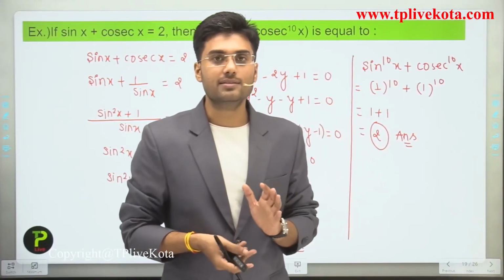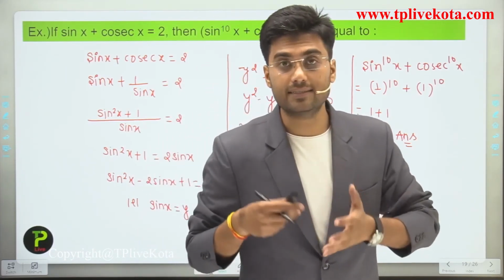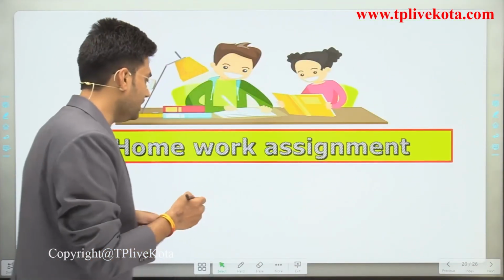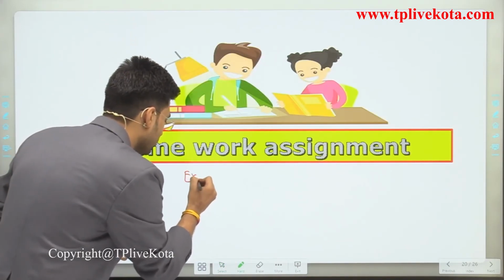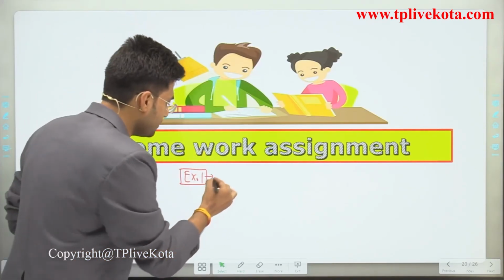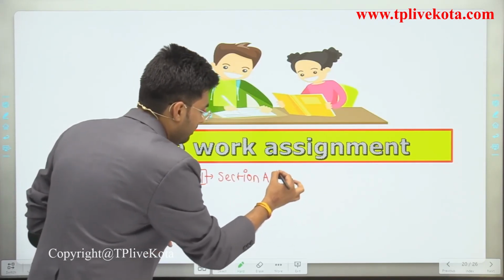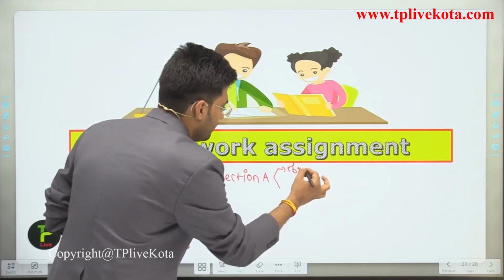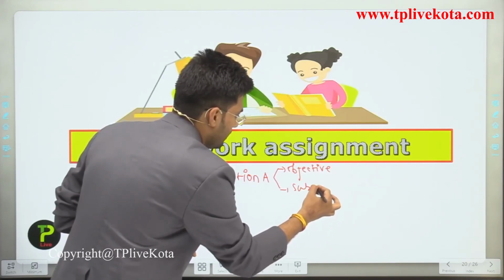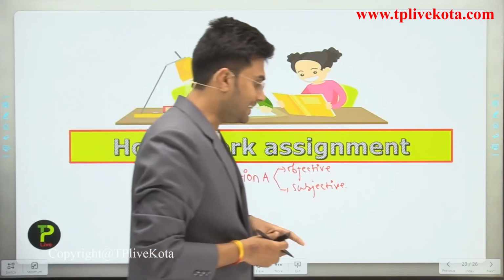Okay. So students, I hope you understand this question. So now after this question, let's discuss your homework assignment. And students, today's homework assignment is, you have to practice questions of exercise 1, and in exercise 1 you have to practice the questions of section A, both objective and subjective type. Okay, so this is your today's homework assignment.